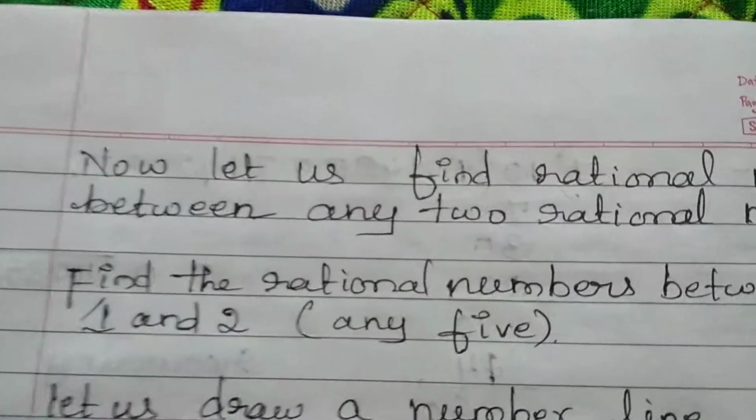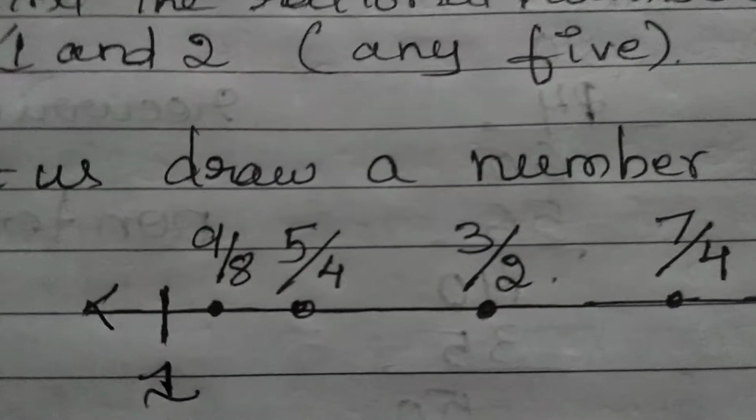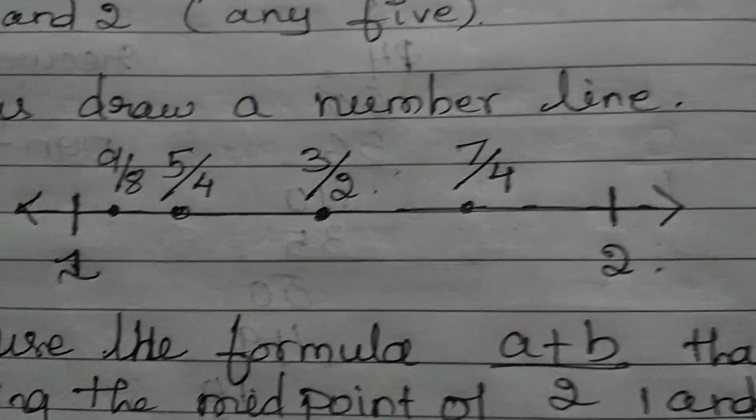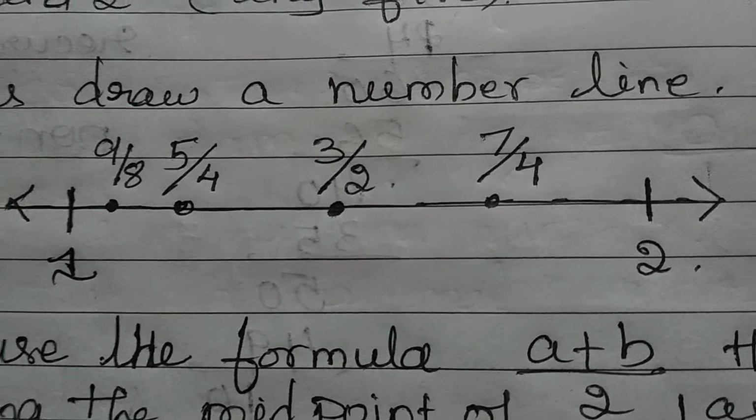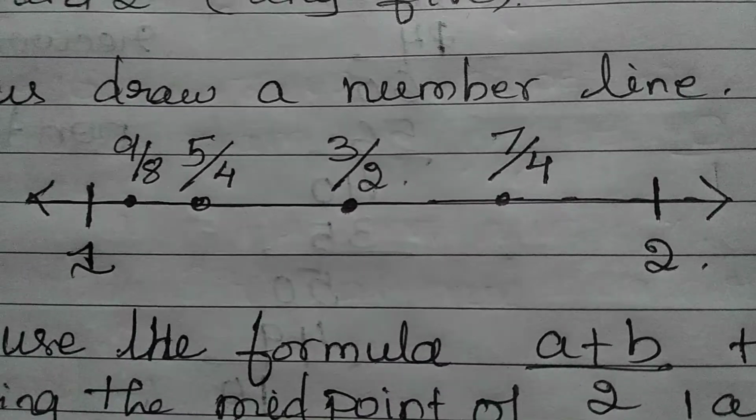In order to find these rational numbers, first let us draw a number line. So this is a number line of 1 and 2, and between 1 and 2 there are some points.